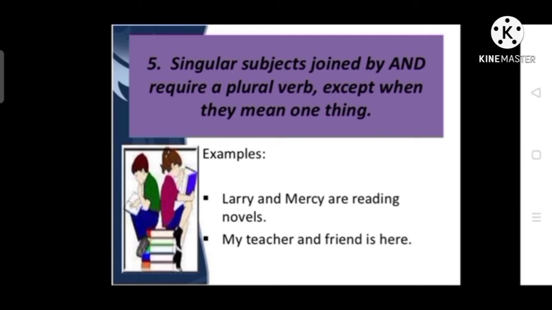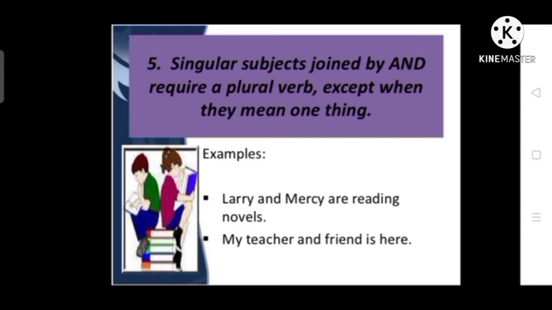For suppose, in these sentences, you can distinguish these two examples. The first one contains two subjects joined by the conjunction and, and in the first sentence we have added a plural verb because here we mean two different subjects, Larry and Mercy. They are two different subjects. So when two different subjects are connected by and, their verb must be plural.